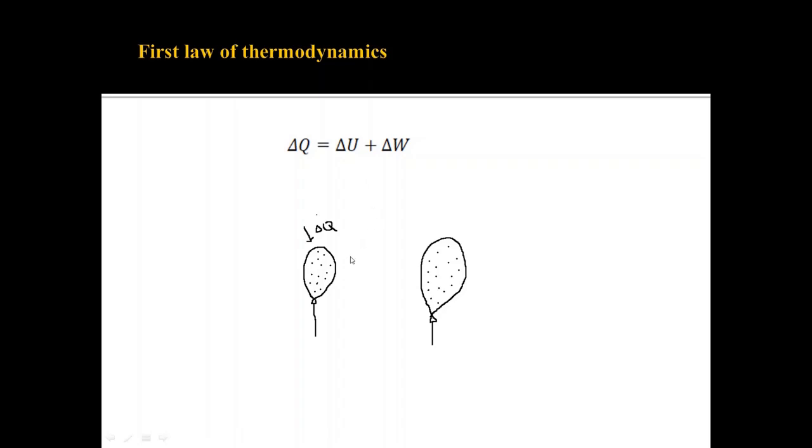Now the other possibility is that the system can do work. Here the balloon expands. This is a well-known fact that whenever a balloon is heated, it expands. So in this way, the balloon expands and it does work. It can do both of them together also at the same time. That is, when heat energy is given to the system, it may result in increasing the kinetic energy of the system. At the same time, it can result in expansion of the system, which in turn leads to the work done by the system.